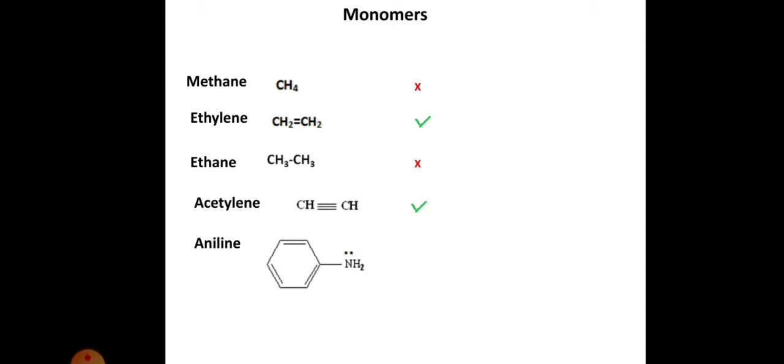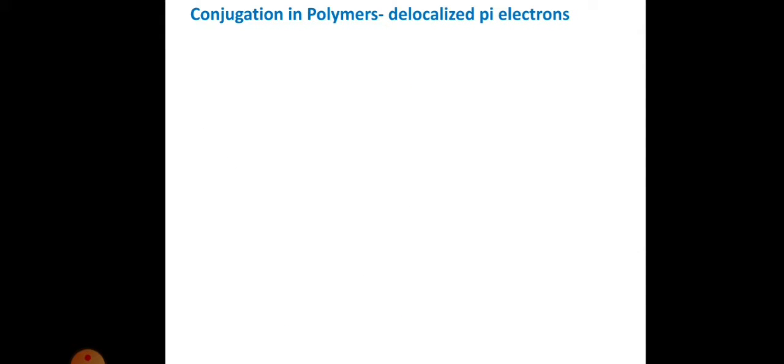It has double bonds in the benzene ring and a lone pair of electrons on the nitrogen, where delocalization is possible. It can be polymerized. Glycol, CH2OH-CH2OH, has two functional groups in it. It can be polymerized.